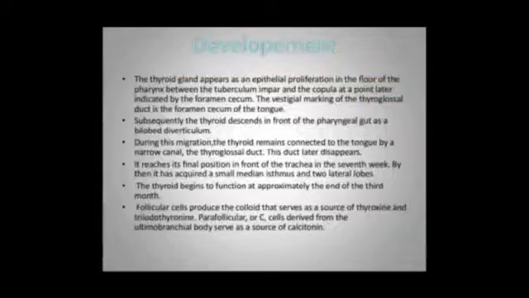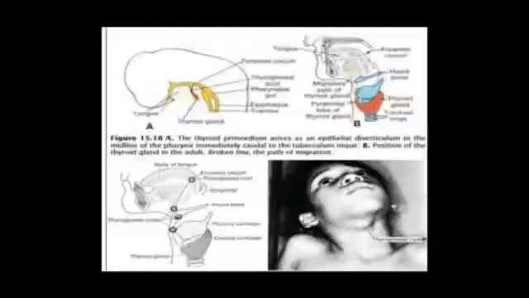Thyroid begins to function at approximately the end of the 3rd month. Follicular cells produce colloid that serves as a source of thyroxine and T3. Parafollicular C cells derived from ultimobranchial body serve as a source for calcitonin.